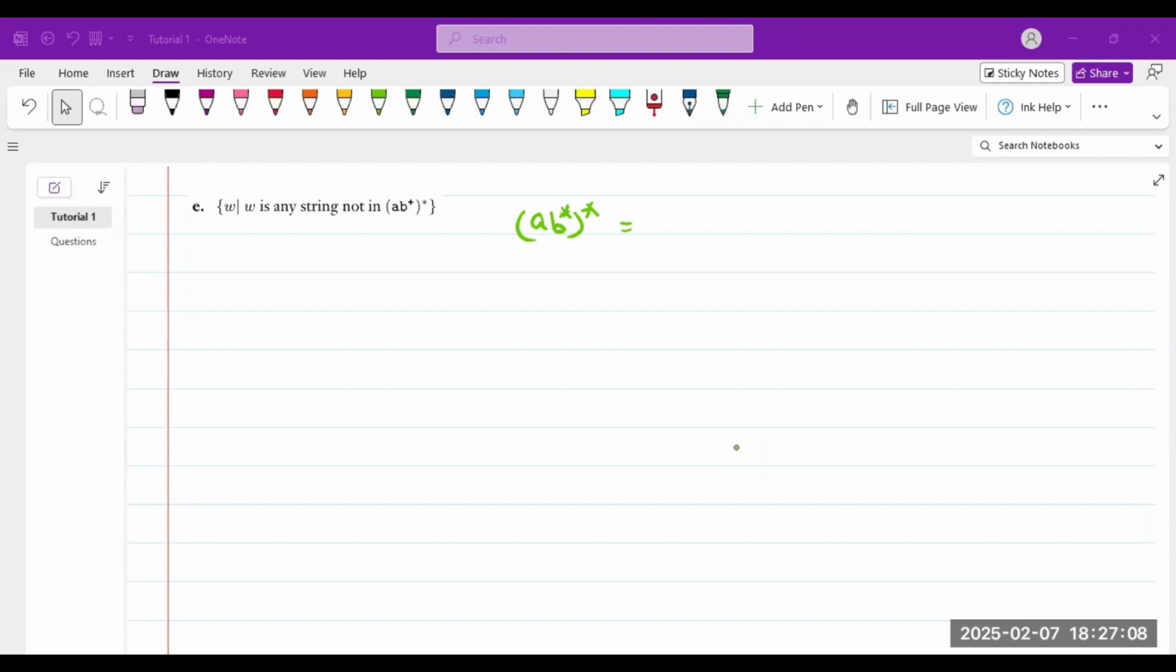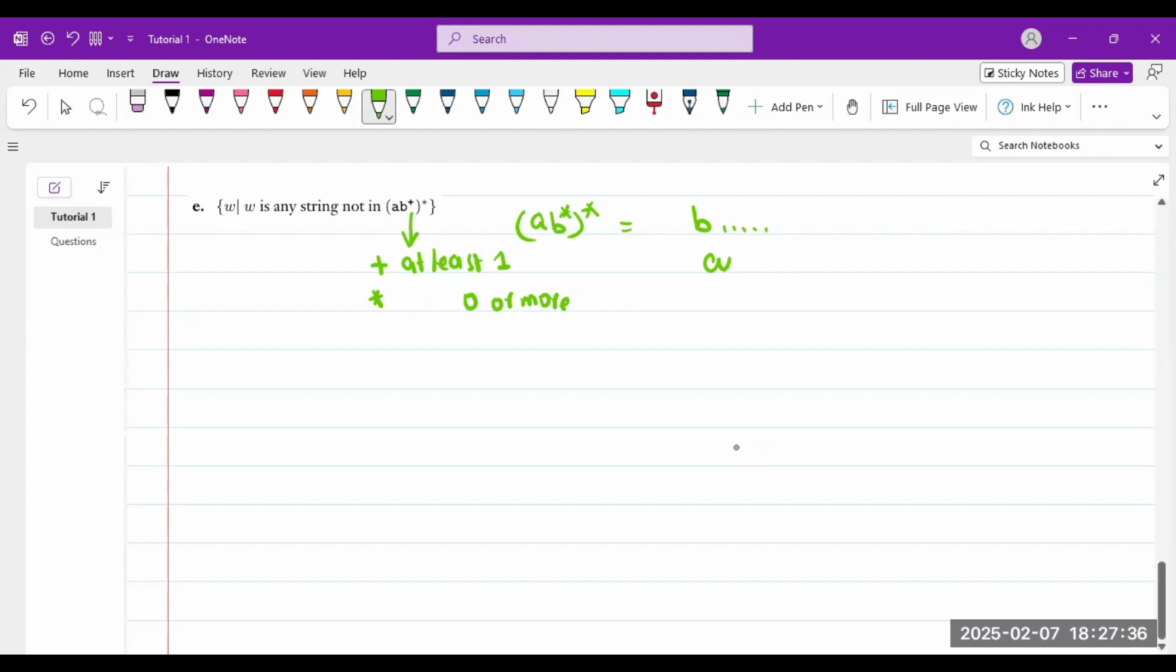So basically, it just needs to be A, B repeated. Which ones would not be included? For example, if I get a B, anything after a B is not included. If I get an A and I just get an A, it's only an A. A plus means at least one. A star means zero or more. So if this must have a B, and it's just an A, it won't be accepted.